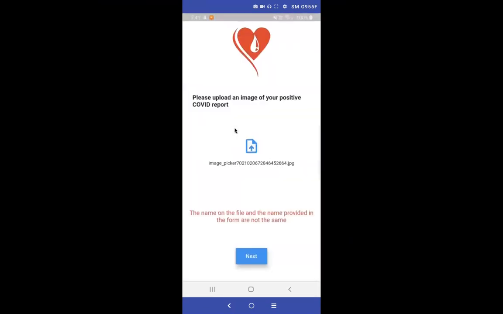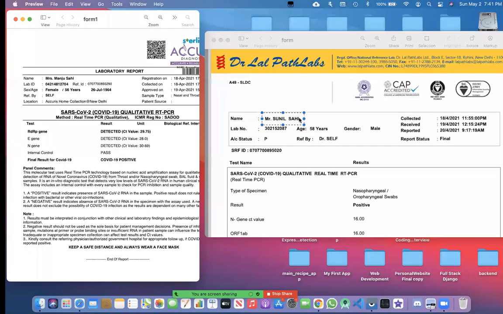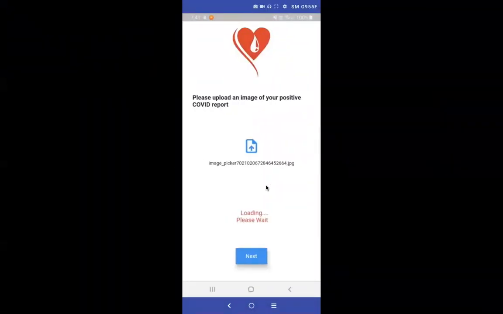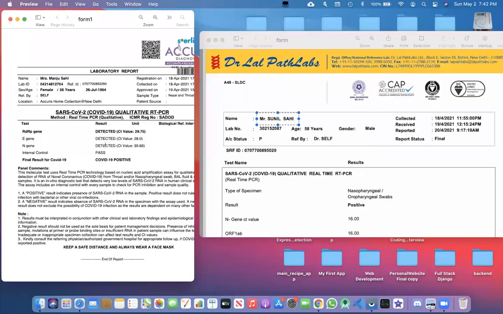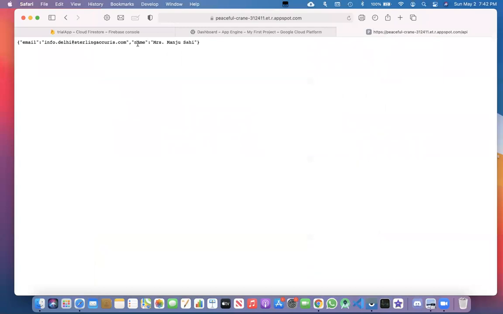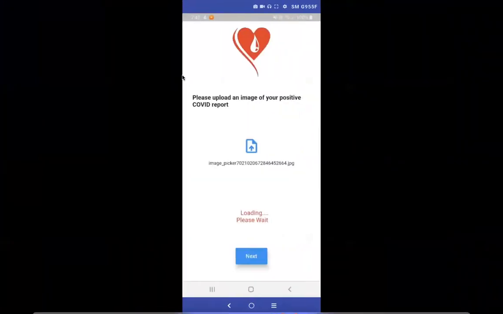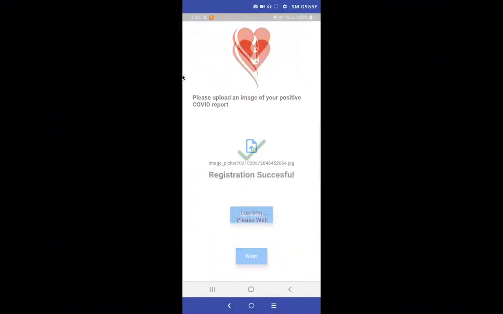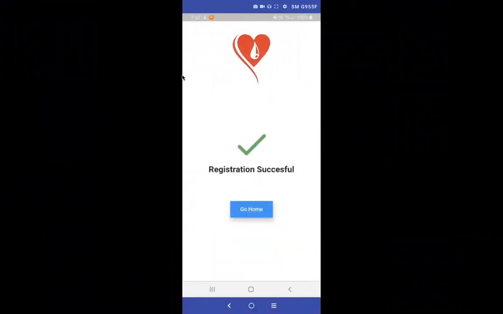Let's go over and input the correct form, that is the form on the right with the name Sunil Sahi. I would like to point out one thing. We only had access to two of the COVID positive results, and as we know, for machine learning, data is very important. Thus, the results are not very accurate right now. That is why right now we are only checking for the name of the user. In the future, we would like to check for various other things like what the COVID report says, or how long ago it was taken, or if the user age is actually correct.